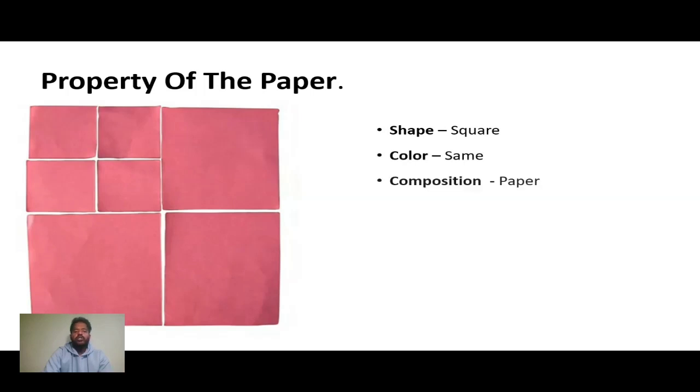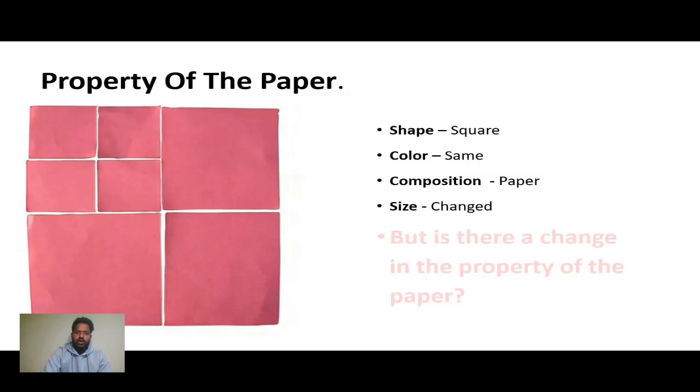Then composition, so all these we call paper, even though it is large or big or small. So what has changed then? The change is size. Before, the original size was there; after, small changes happened. Okay, so is there a change in the property of the paper? Yes, the answer is yes, that is size.